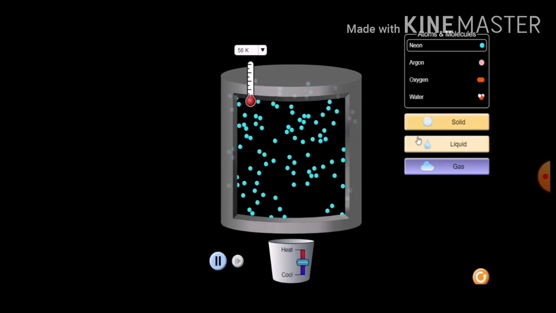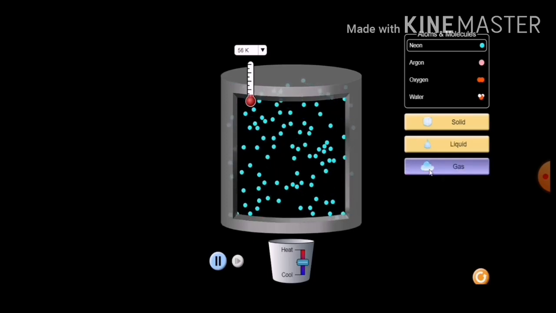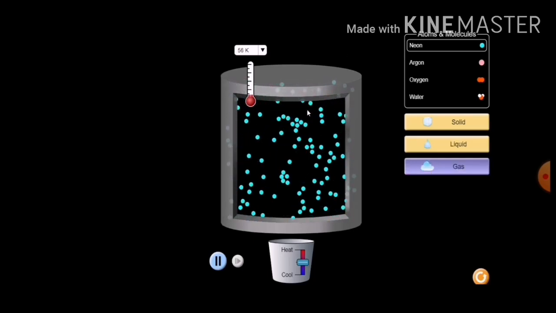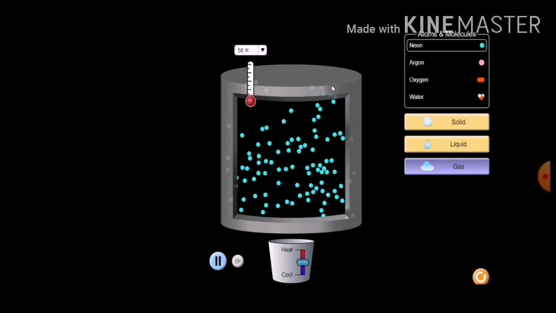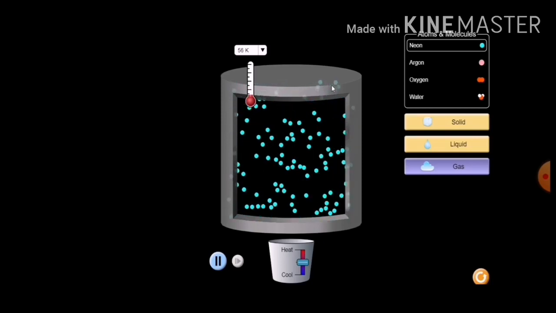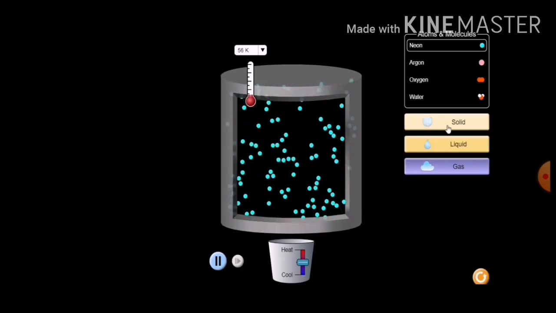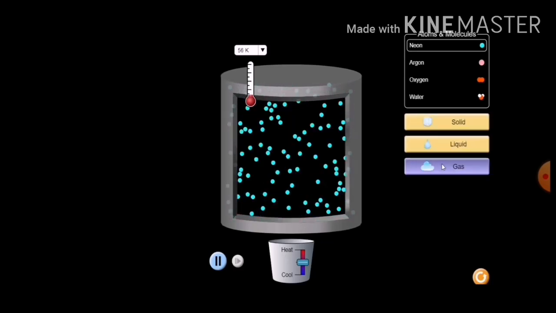Now in the solid, as you can see, there is very little space present between the particles. In liquid there is more space as compared to the solid. In the gaseous state there is a lot of space present between the particles. The particles are able to move very freely. So as you can see the arrangement of particles in all the three states of matter, that is solid, liquid and gas.